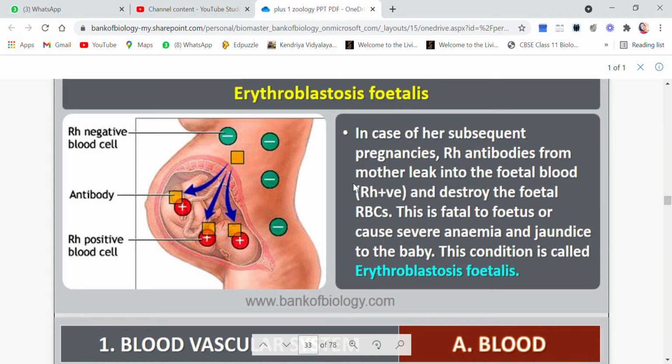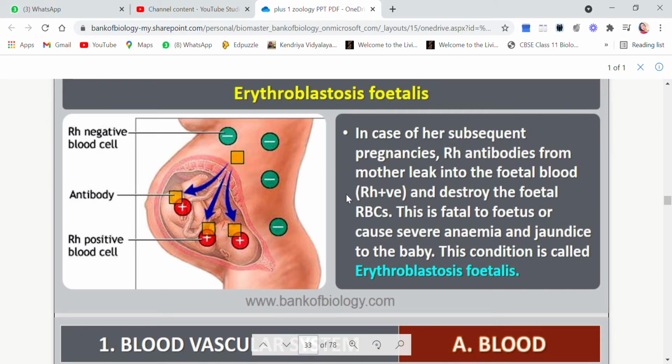These antibodies which have reached the fetus will try to kill or destroy the RBCs of the fetus. Why? Because we all know that antibodies are against that particular factor. Suppose Rh positive is the blood, so mother's blood has produced Rh antibodies.